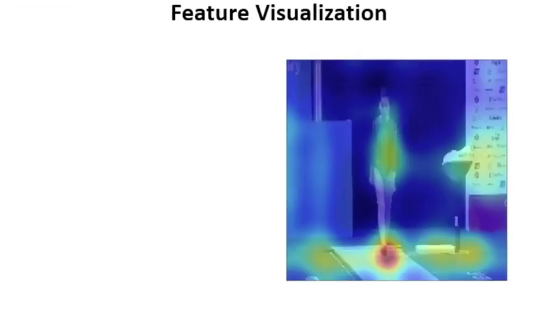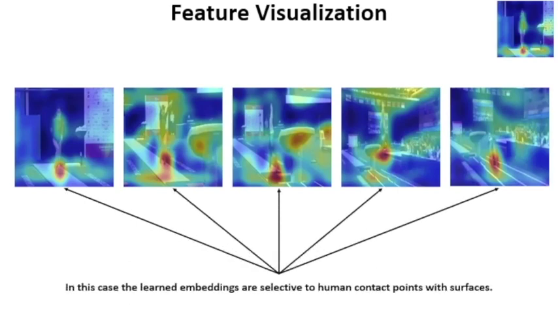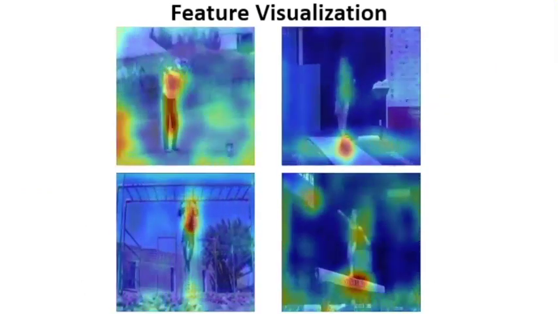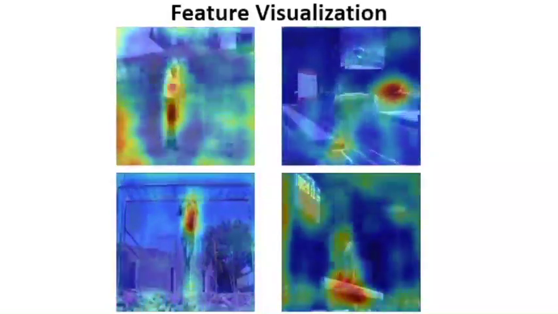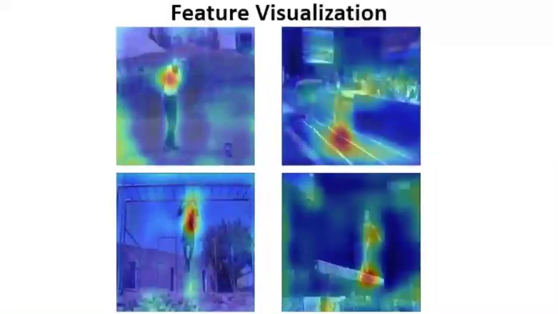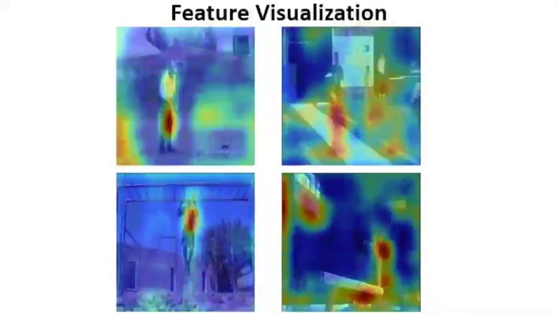On the other hand, for the vault event, we note that the learned embeddings are selective to human contact points with surfaces, focusing on the floor towards the beginning of the action, the contact point with the horse in the middle, and the landing point towards the end. More generally, these visualizations suggest that the proposed loss learns to adapt and identify the most reliable and consistent cues to learn the alignments.